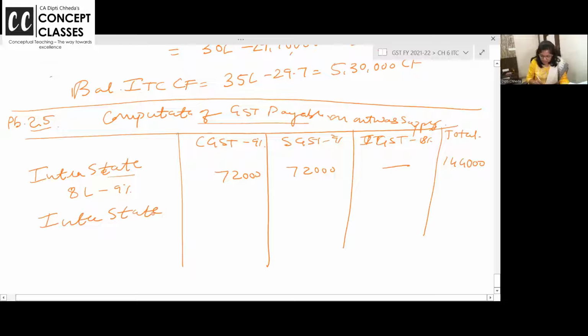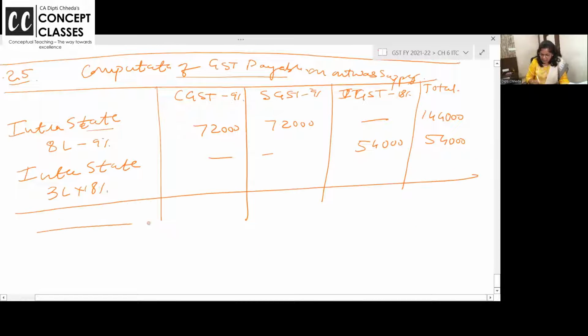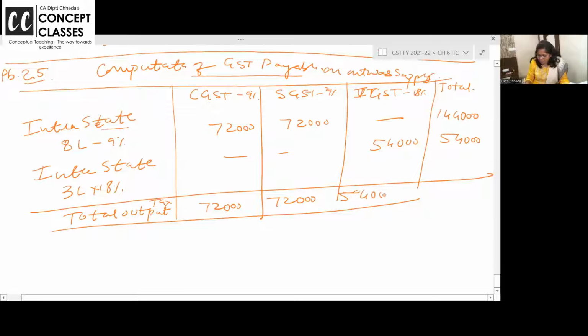Interstate you have sold 3 lakh. Straight 18% of 3 lakh comes to 54,000 IGST. What is the total output tax liability you have to pay? Output tax payable 72,000, 72,000, 54,000, and let us do the total. 1,98,000.